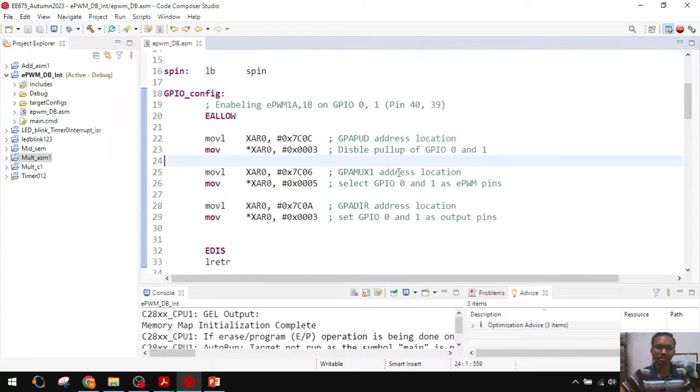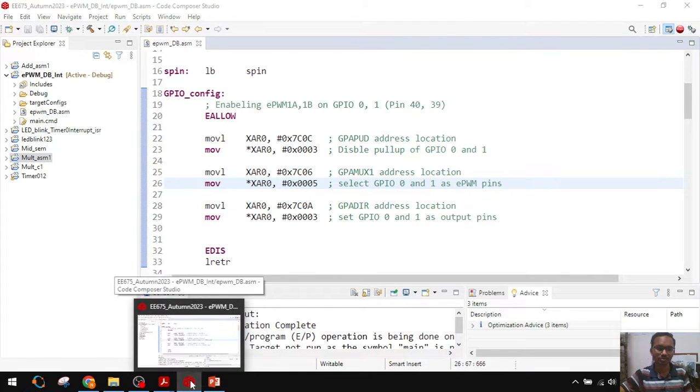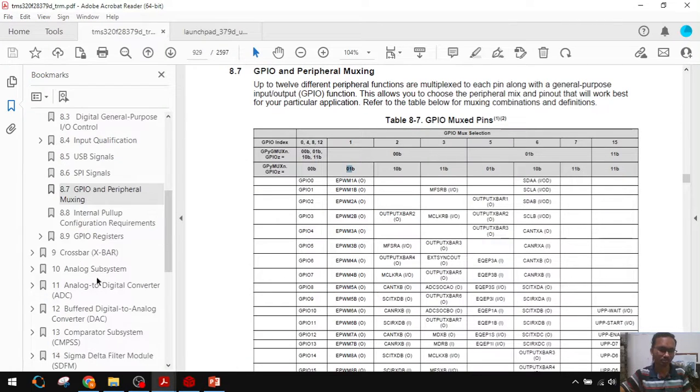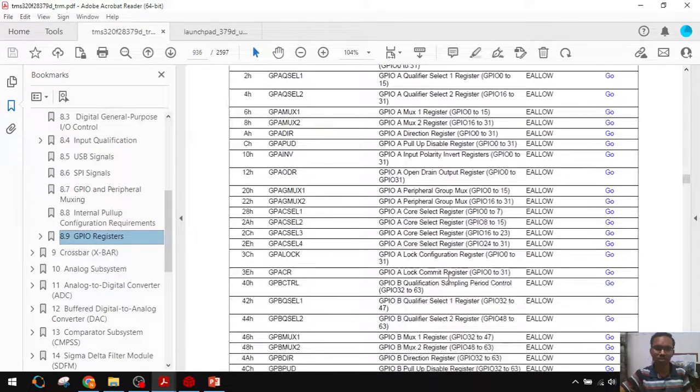In the GPA MUX1 register, what is the address of GPA MUX1 register? I think these things I need not cover.